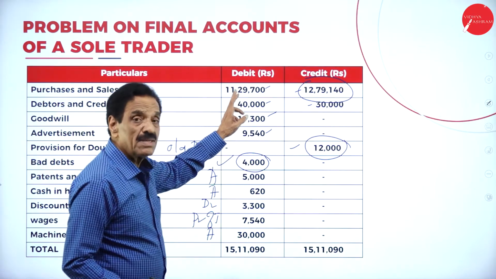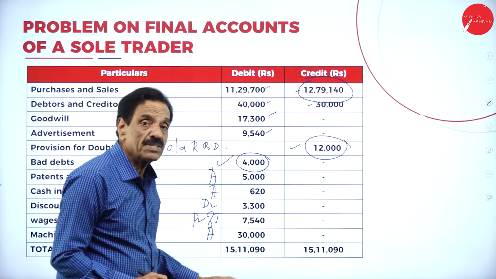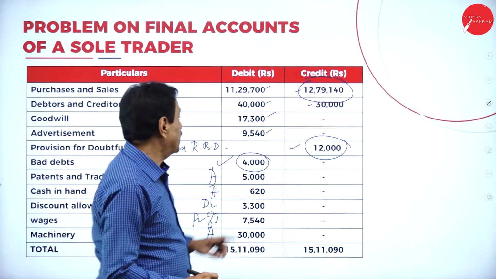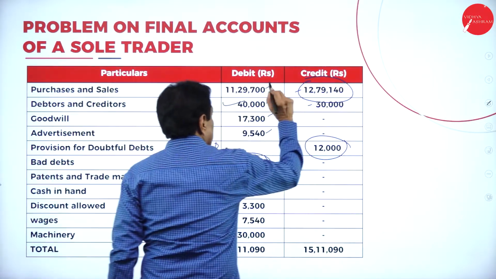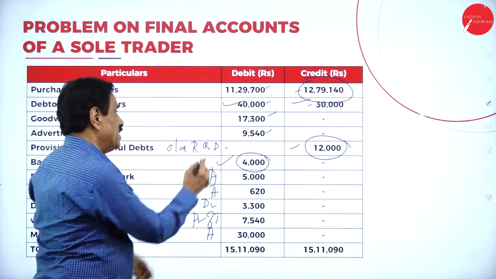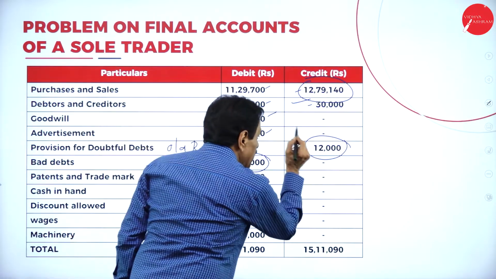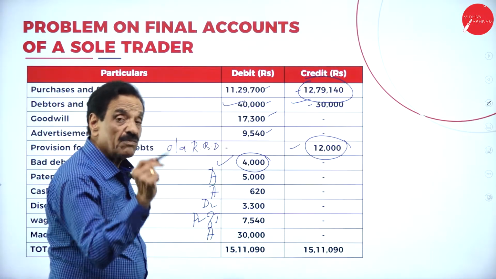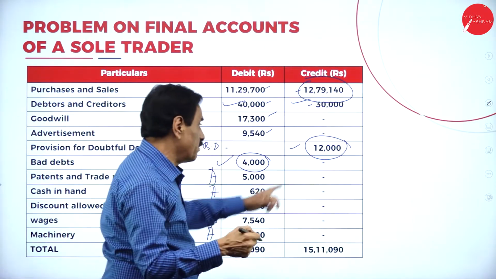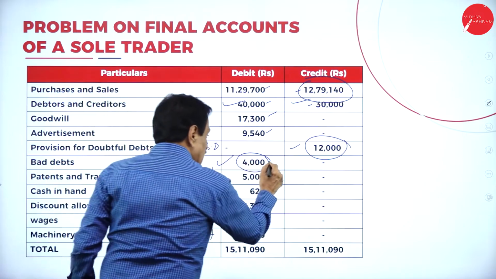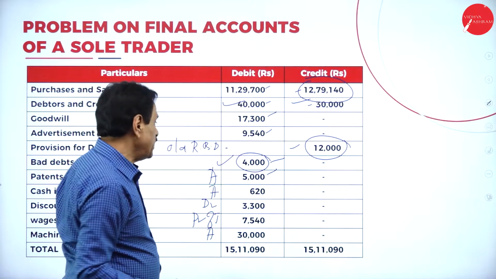Purchases, where will it come? Trading account, debit side. You must remember all these things. Sales, trading account, credit side. Then debtor is an asset, creditor is a liability, goodwill is an asset, advertisement is an expenditure. Whatever RBD is given is called old RBD. What's the formula? Bad debt, add further bad debt, plus new RBD, minus old RBD. Then bad debt is a loss. Then patents and trademarks are an asset. Patent means copyright, an asset.